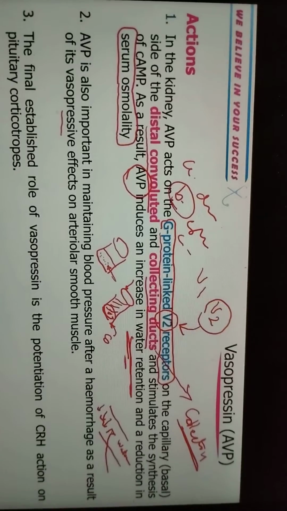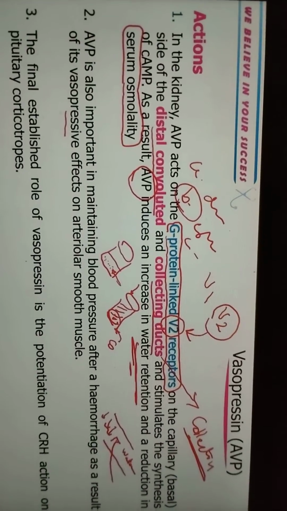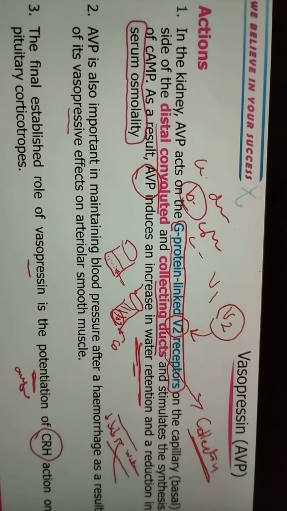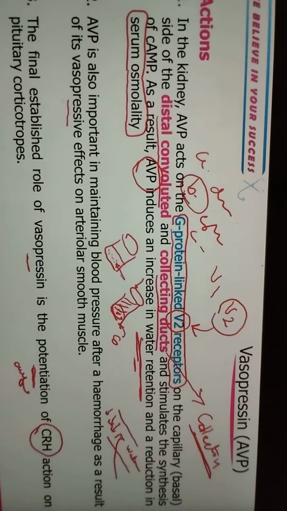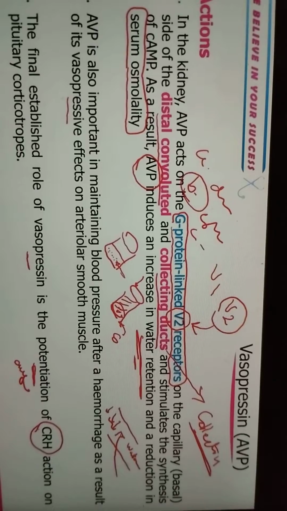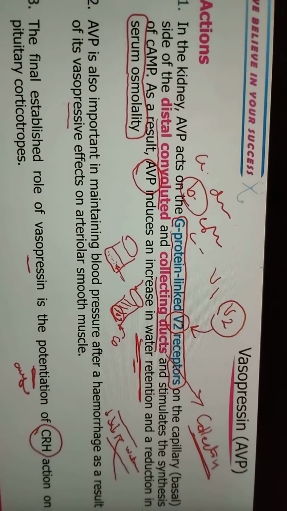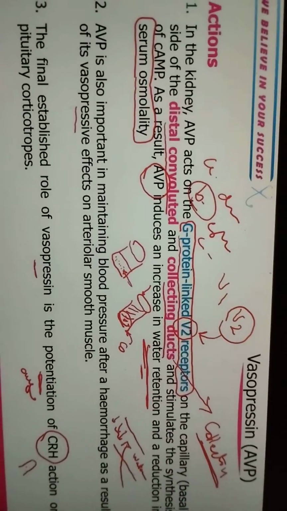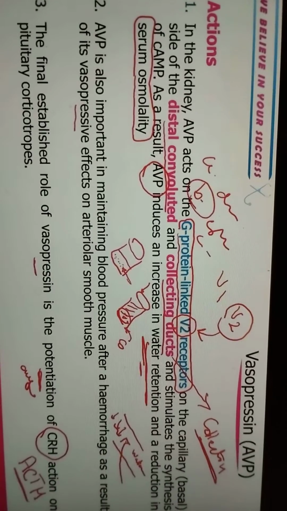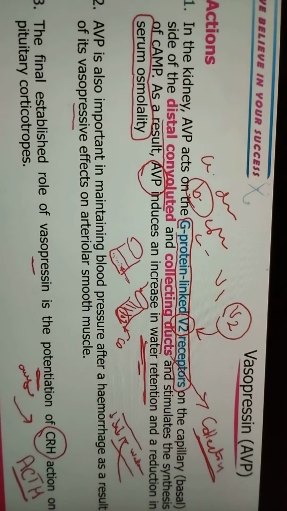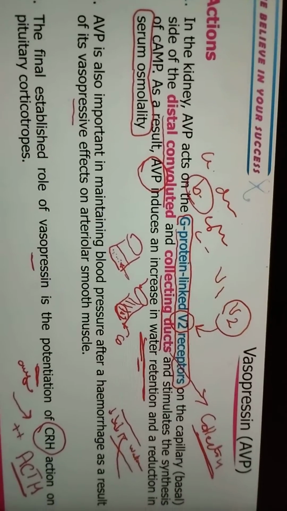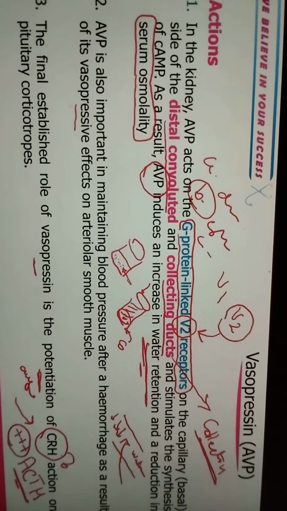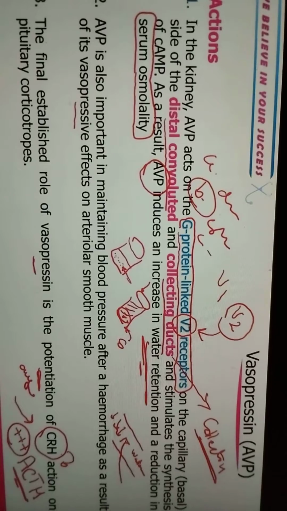the blood pressure. And the final established role of vasopressin is the potentiation or augmentation of the CRH action on the pituitary corticotropes. That means that CRH, the corticotropin releasing hormone released from the hypothalamus, acts on the anterior pituitary gland, on the cells called corticotropes, to stimulate the pituitary gland to release ACTH. Vasopressin potentiates this function, meaning that it causes more release of ACTH from the anterior pituitary gland because it augments the action of the CRH on the anterior pituitary.